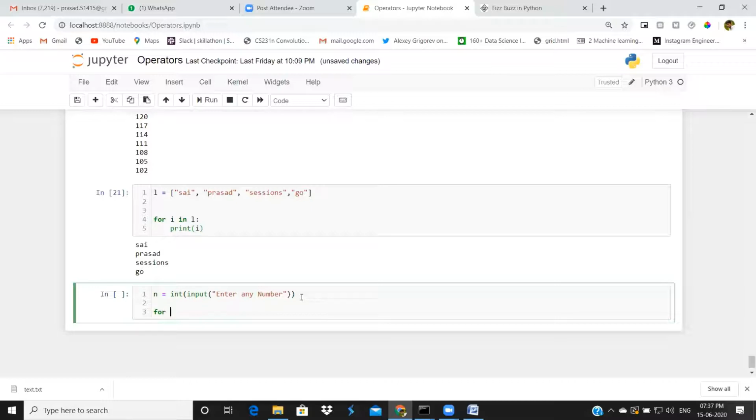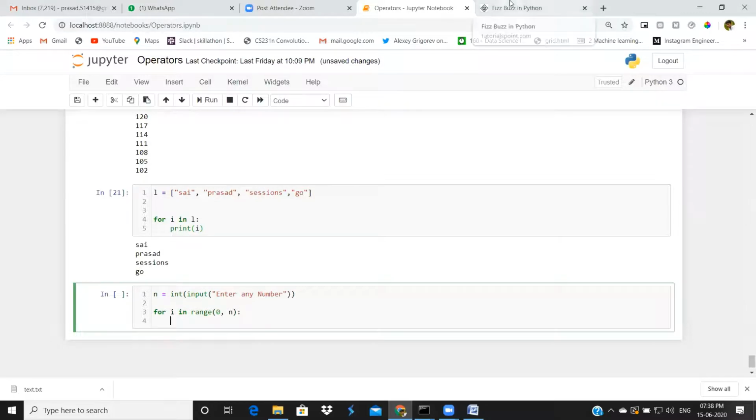For is a keyword. After that space, give one variable. After that space, in is mandatory here. In range of 0 to n. Just write like this. After that, colon.